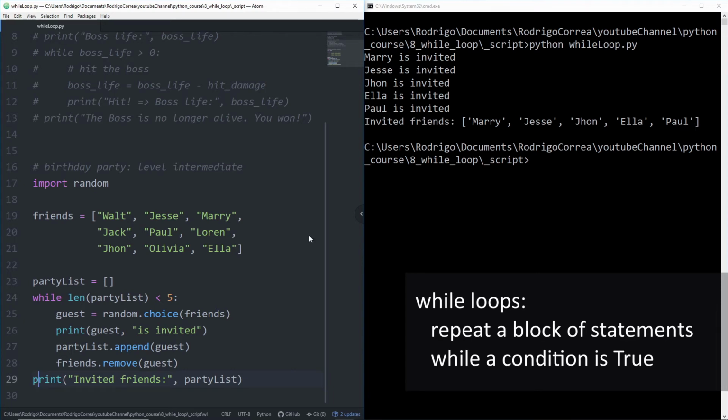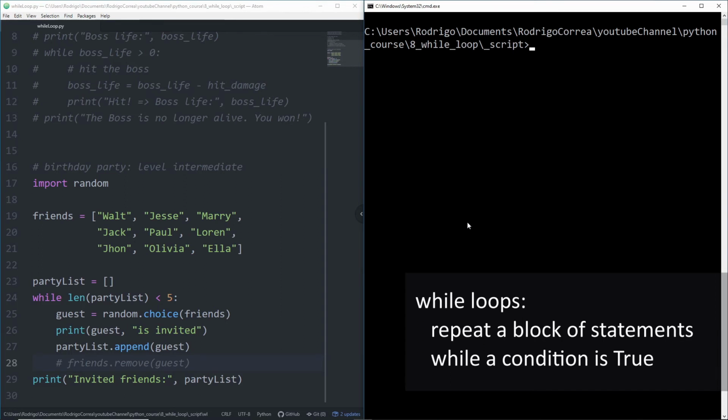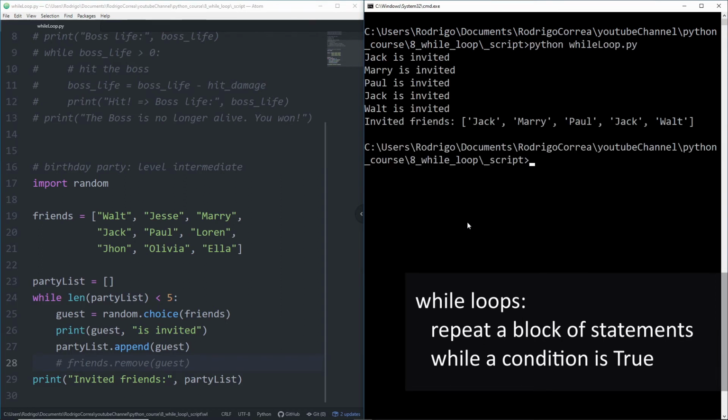Let's just imagine that you forgot to remove that friend from the friends list. If I clean my terminal and run it again, it might happen that you get the same person invited twice. In that case, you have Jackie, Mary, Paul, and Jack again. And that's exactly what you don't want.